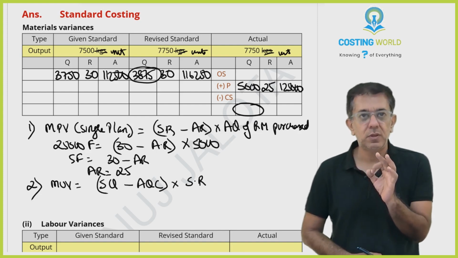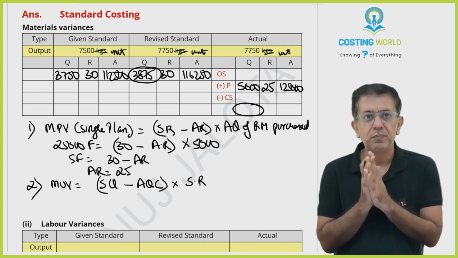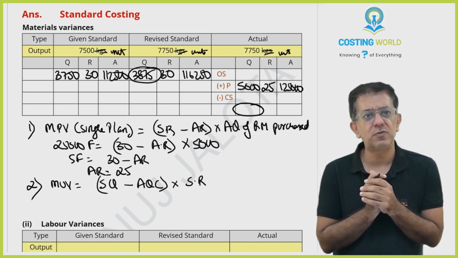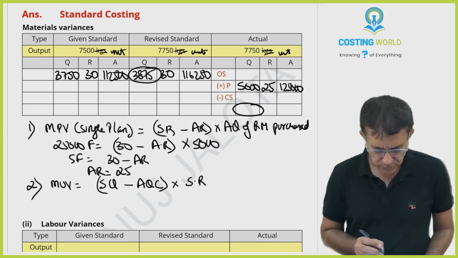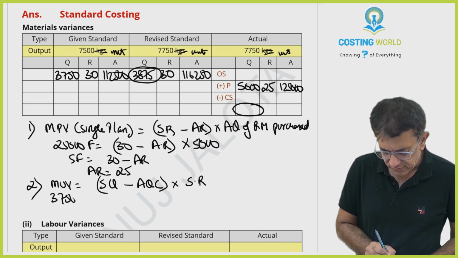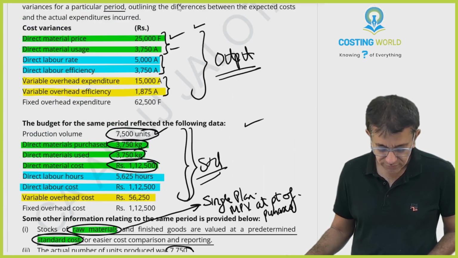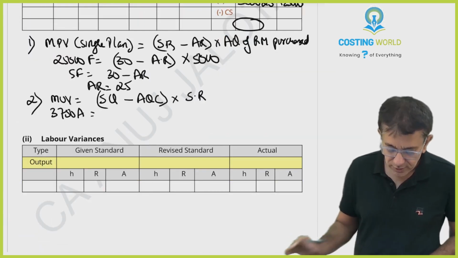Please do remember partial plan and single plan. Although this question is on single plan, do not apply it to material usage variance, beta. Usage variance will always be there for usage only. So usage, this was 3750 adverse. Just a sec, I become old, so therefore I forget. 3750 adverse. How much raw material should you have used?